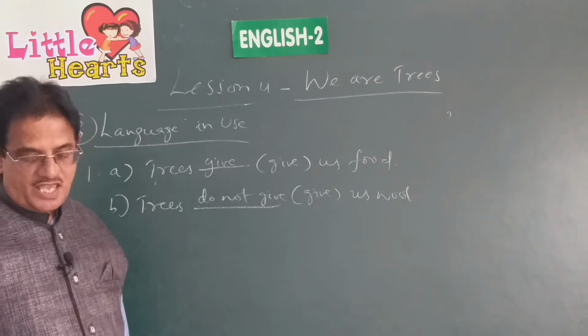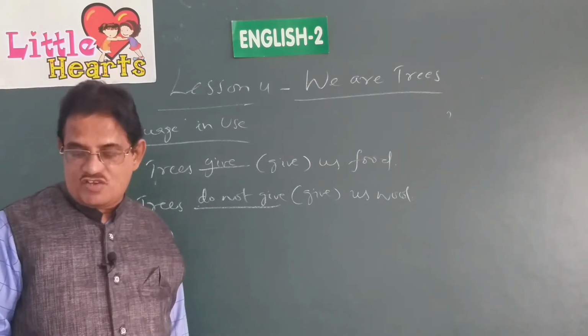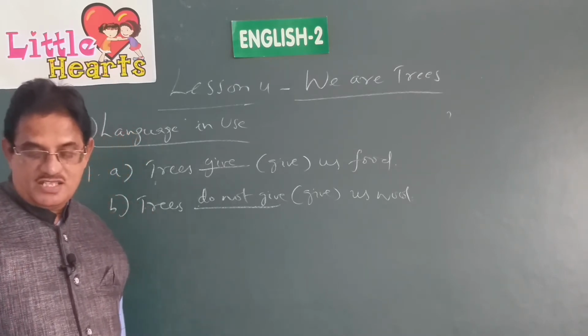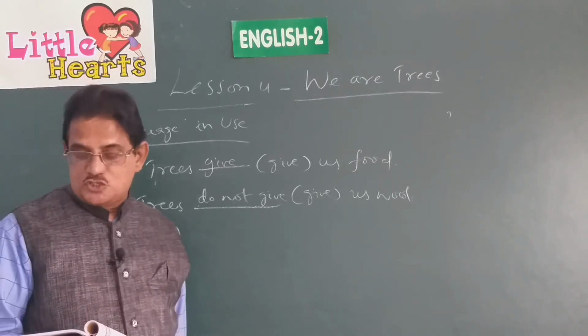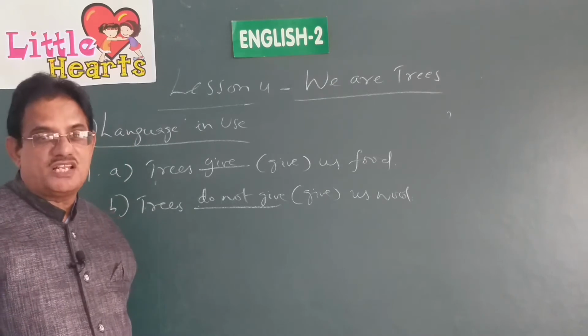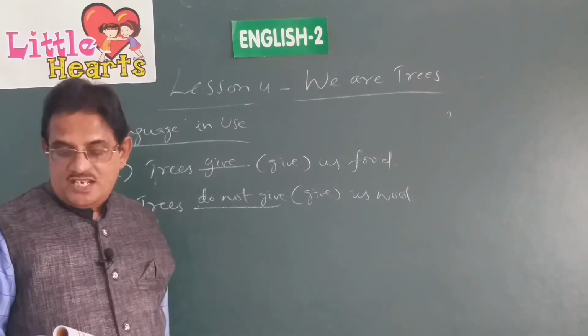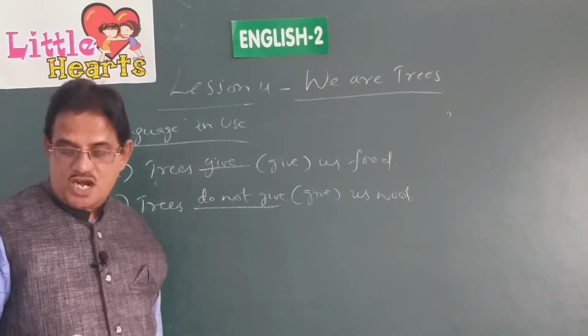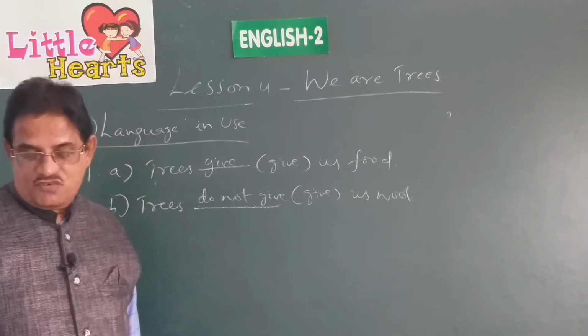Fourth sentence, A. Trees dash water in the form of vapor. Release. Trees release water in the form of vapor. Trees do not release water in its original form. Do the trees release water in its original form? No. So we write trees do not release water in its original form.